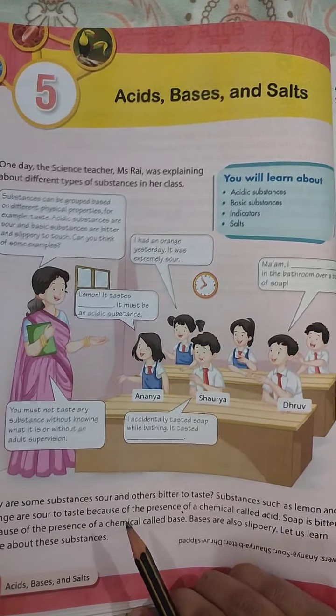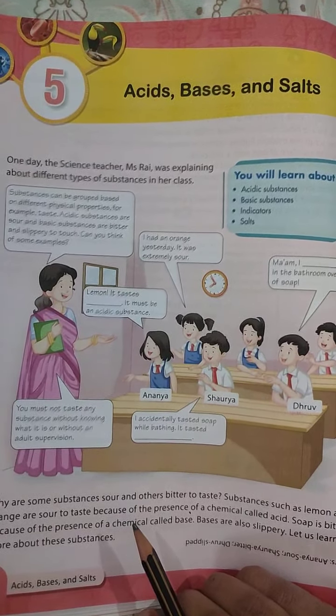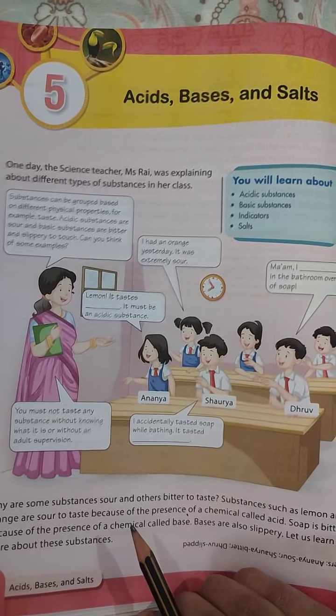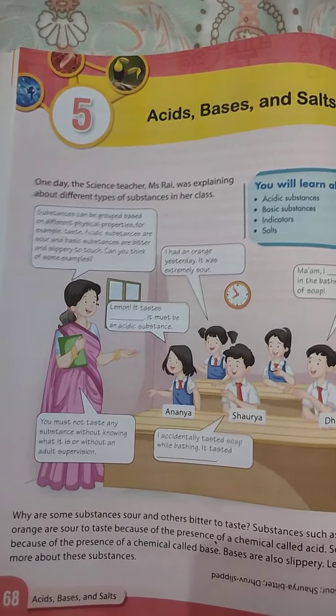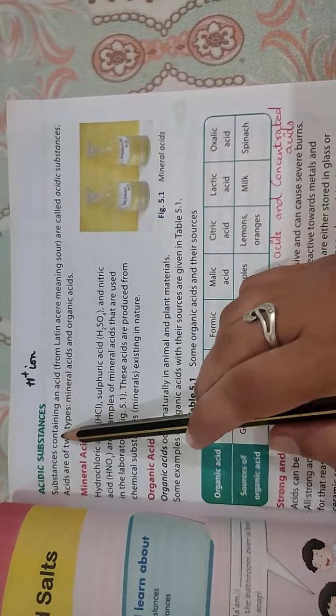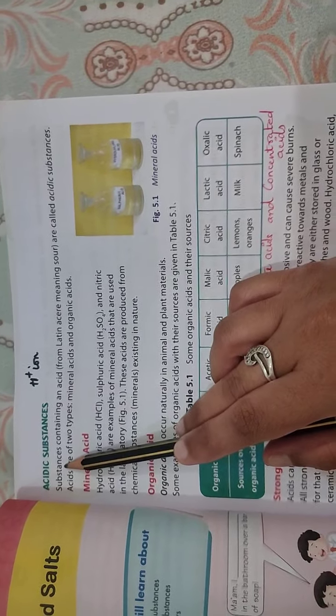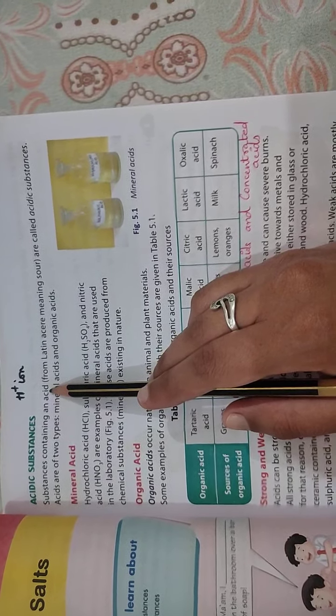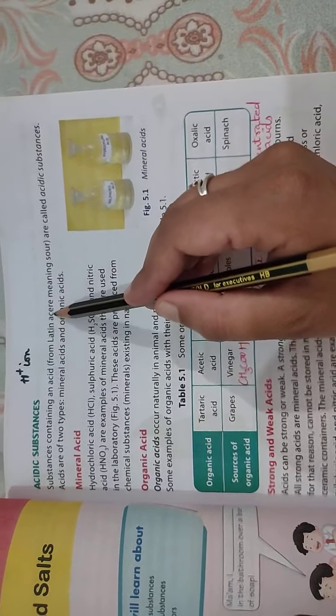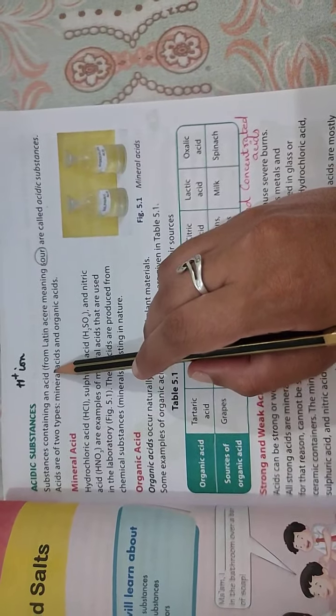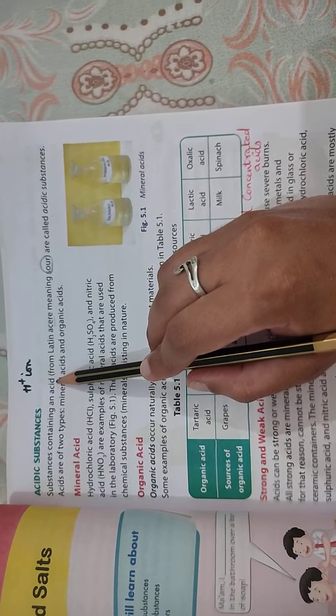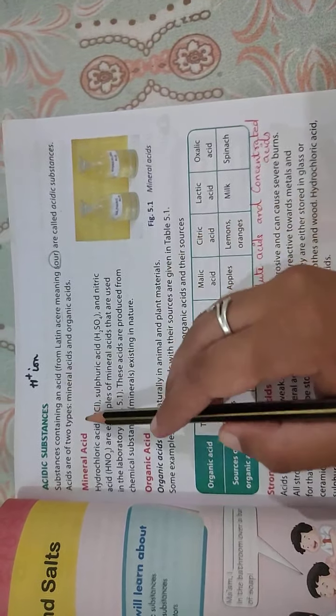Good evening. Today we are going to start with a new chapter, that is acids, bases and salts. Acidic substances: substances that contain acid, a word taken from the Latin word acidus, which means sour, are called acidic substances. Those substances which contain acid in them are known as acidic substances.